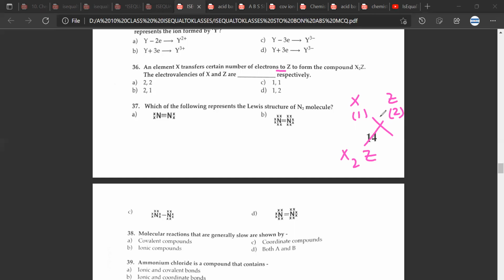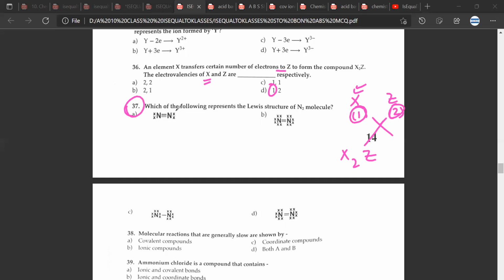Yes. So the valency of X would have been 1 and the valency of Z would have been 2. Do we agree? Yes. So the electrovalency of X would be how much? It would be 1, na? Yes, sir. One. And the electrovalency of Z would be 2.